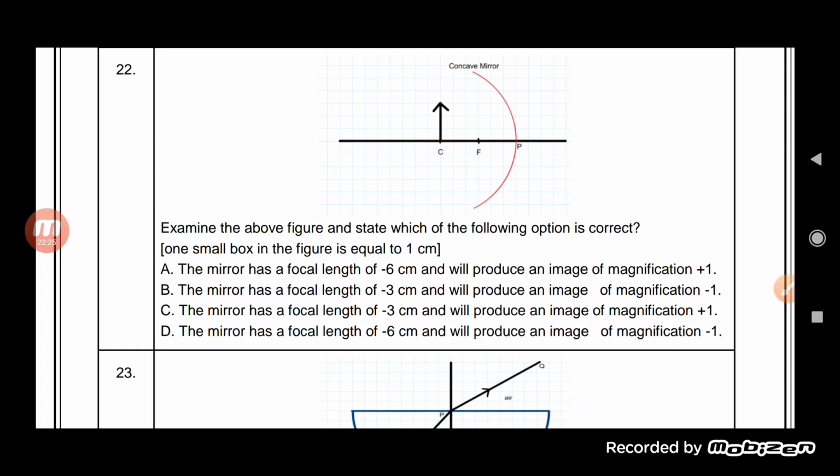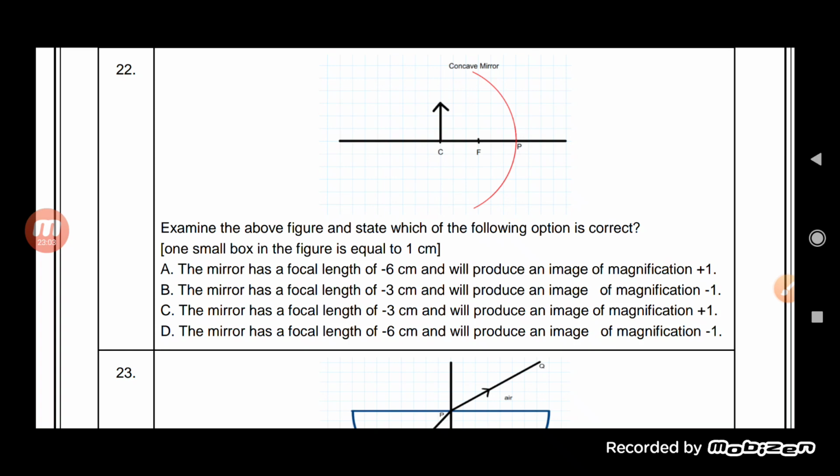How can we find out the magnification of minus 1? Magnification equals the size of the image over the size of the object, and the image distance also. So if the object is of size 4, the image will also be 4 only. The difference is that the magnification will come out negative. So the answer will be that the image is produced with a magnification of minus 1.